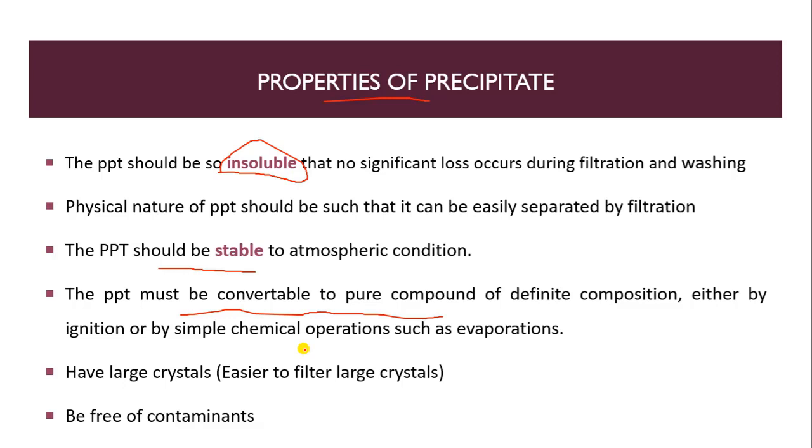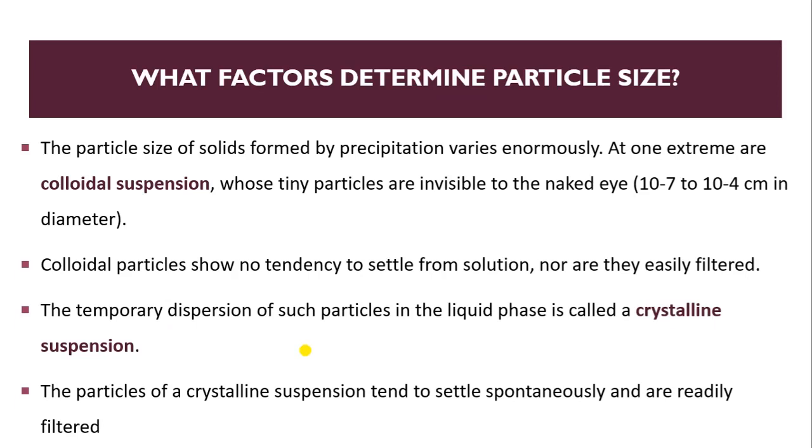It should have large crystals, meaning it is easier to filter large crystals. It should be free of contamination. Obviously our precipitate should be free from contamination. It should be pure. Now we will see what are the factors that determine particle size. First of all, why is there a need to study this? Because the particle size of a precipitate is very important.